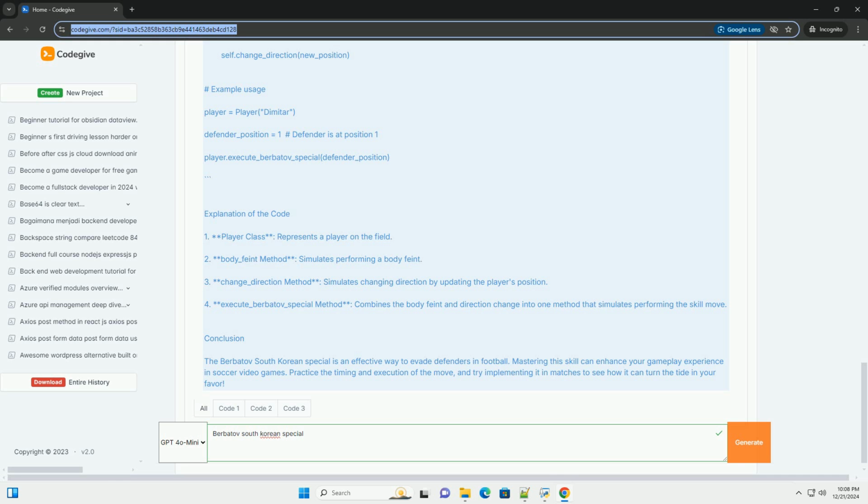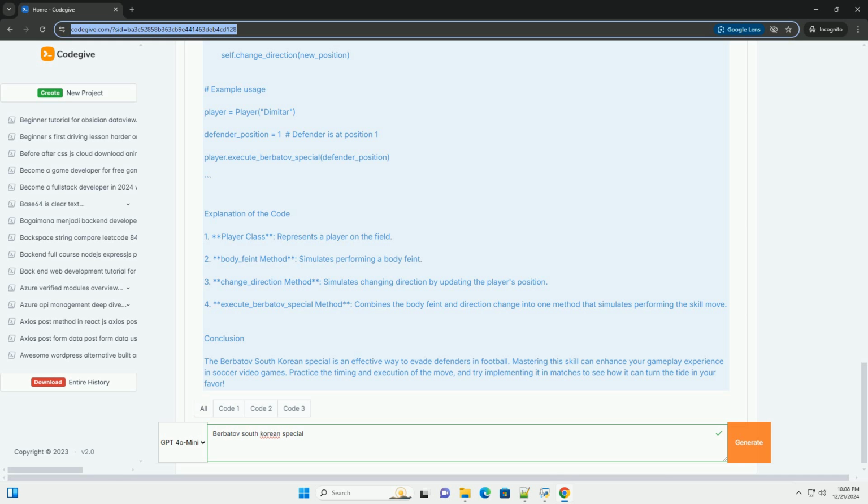Class Player. Def __init__(self, name): self.name equals name. self.position equals 0, a simplified representation of position on the field. Def body_feint(self, direction): print f self.name performs a body feint to the direction. Def change_direction(self, new_position): print f self.name changes direction to position new_position.